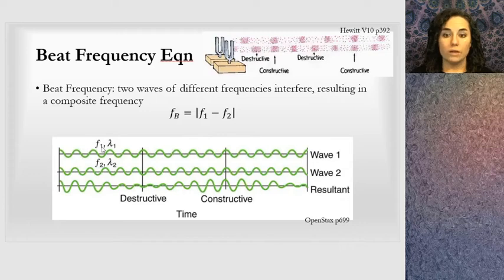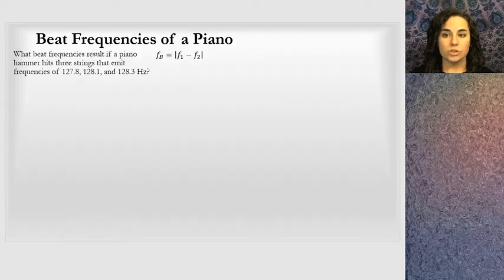So wave 1 will have a frequency and a wavelength. Wave 2 will have a frequency and a wavelength. We look at those frequencies and subtract those, and we will get the beat frequency. I've picked a couple of examples to look at this. The first is a very straightforward beat frequencies of a piano.